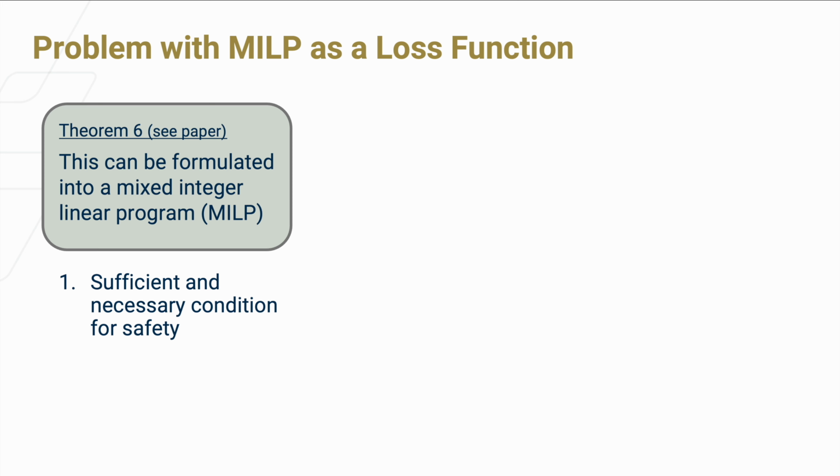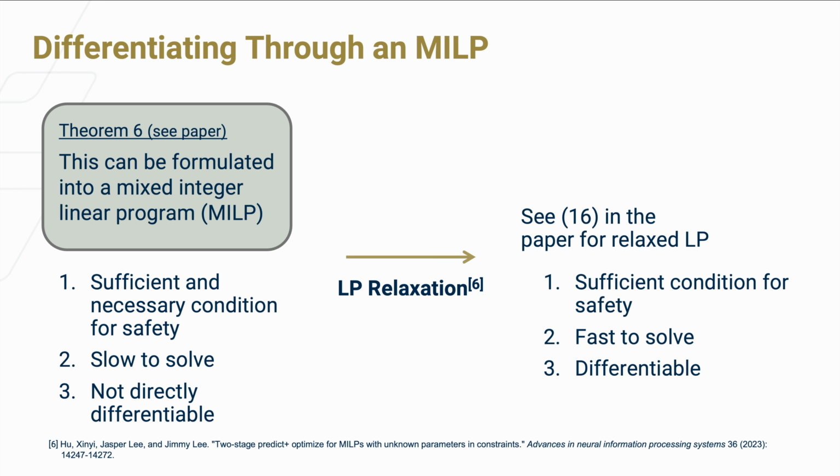The problem is that MILPs are hard to solve, and they are not directly differentiable, which is what the neural network would need for training. To overcome this, we leverage a technique of obtaining the gradient of the MILP by relaxing it into a linear program, or LP, which we can differentiate and is much easier to solve. And now by following the gradient, we can drive the output set out of collision.